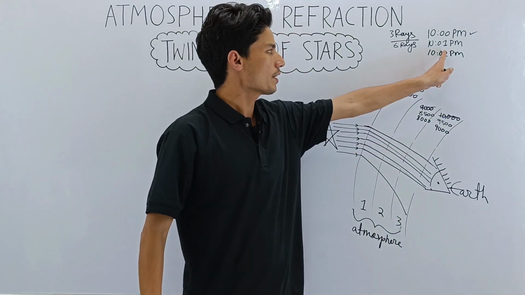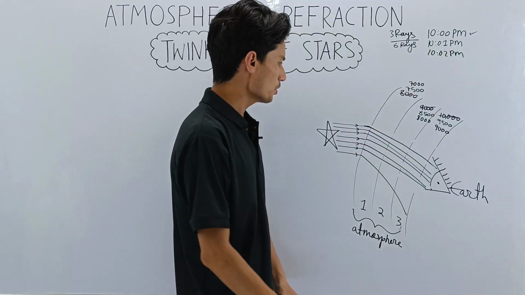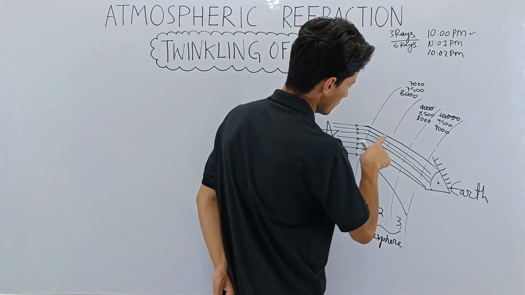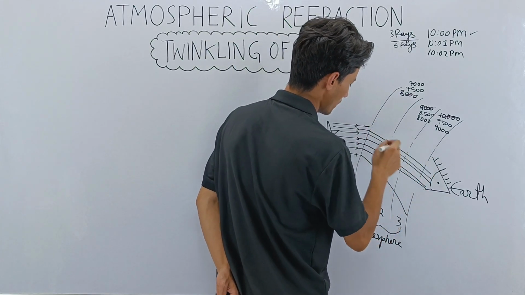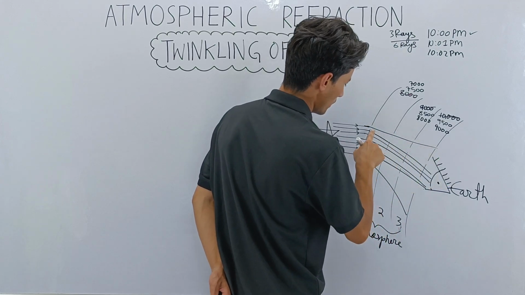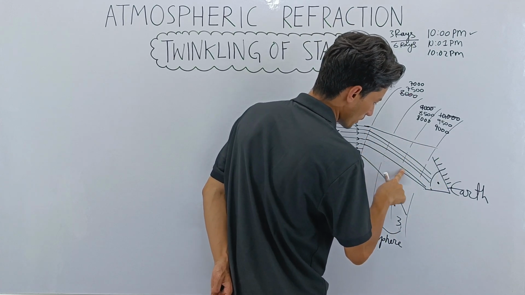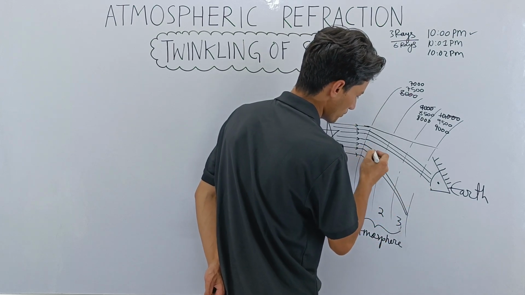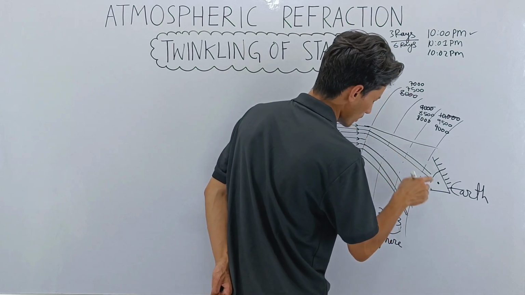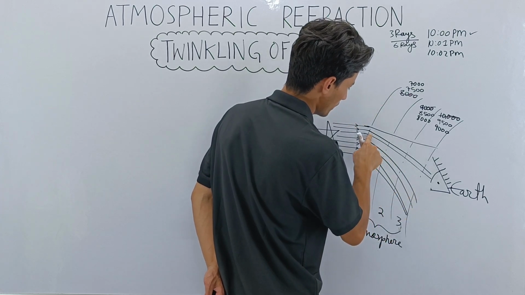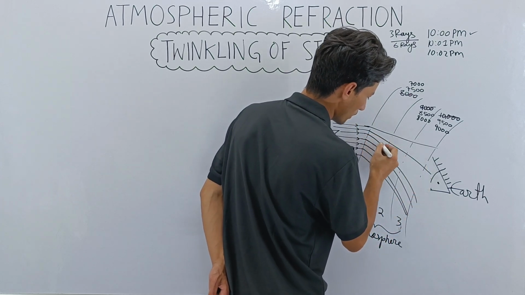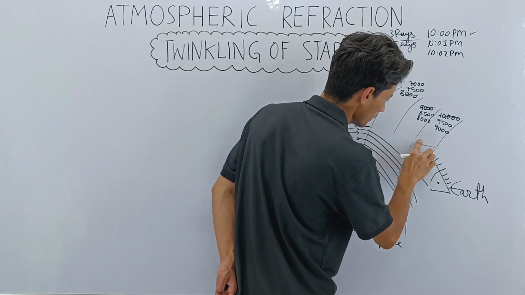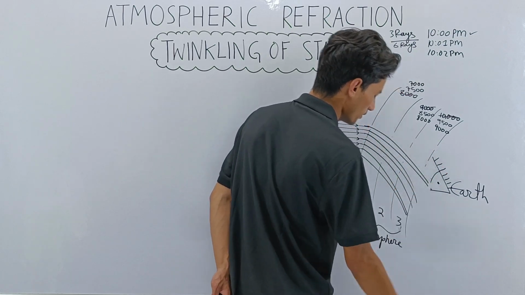So now at 10:02, let's take one more example. At 10:02 the conditions will have changed, and let's say this ray did not make it again. This ray did not make it again, it went away again, okay? And then even let's say this ray did not make it again, so it bended a lot, it went this side. This ray also did not make it, so it bended a lot. Even this ray did not make it, so it bended a lot, okay? Then let's say this also did not make it, and it bended a lot. And let me correct these two now. Let's say this entered and this is wrong, it should go like this, bending, okay?